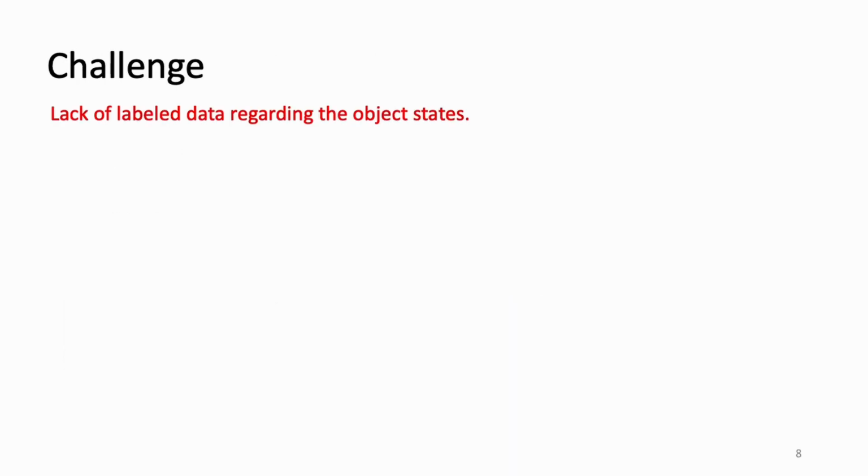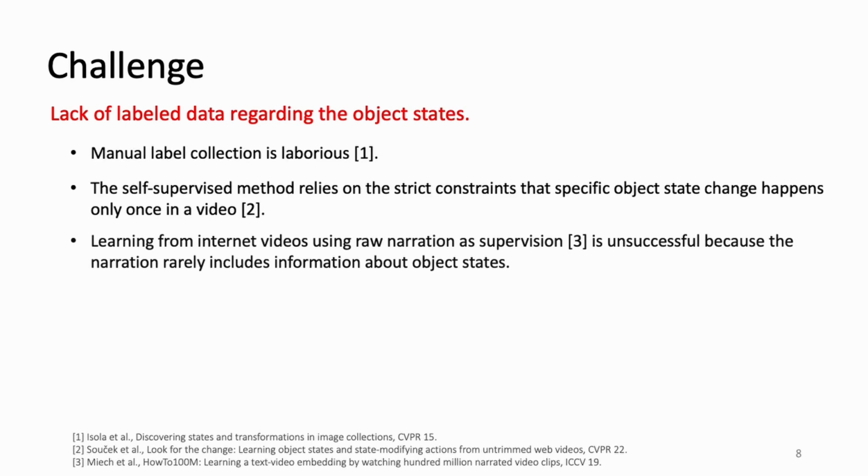Despite its importance, this task faces significant challenges due to a lack of training data. Manual annotation of object states requires a lot of exhausting work, and it is vulnerable to the change of a vocabulary. Although previous works proposed a self-supervised method to learn from uncurated videos, it relies on strict constraints that a specific object state change happens only once in a video.